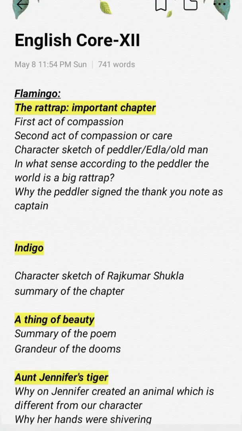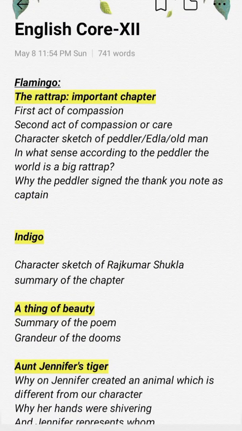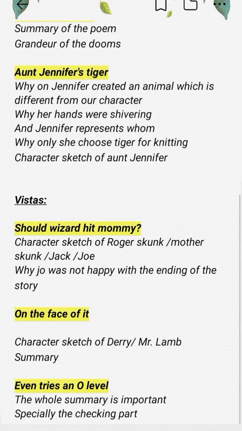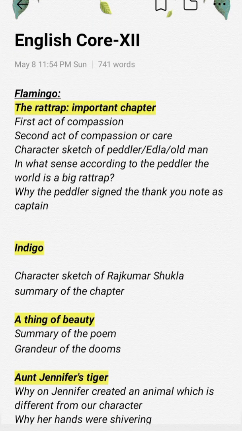English Core Class 12 CBSE. Flamingo and Vistas are the 2 books. Every time, the questions come from these 2 books only. So in Term 2, there are 2 chapters and 2 poems from Flamingo and 3 from Vistas. Now we are going to focus on all the important questions of all the chapters in this single video.